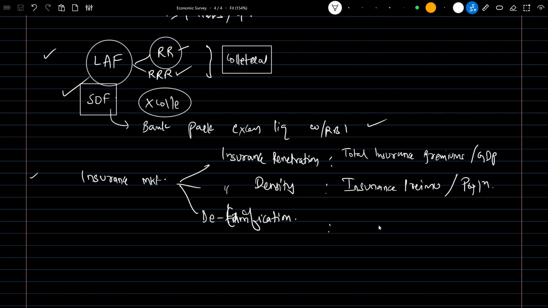If the company knows that a person has a long life to live and is still young, then he will have a lower premium. So the tariff is decided based on the risk profile, and the insurance company should be allowed to charge its own premium from the customer. This is known as detariffication.